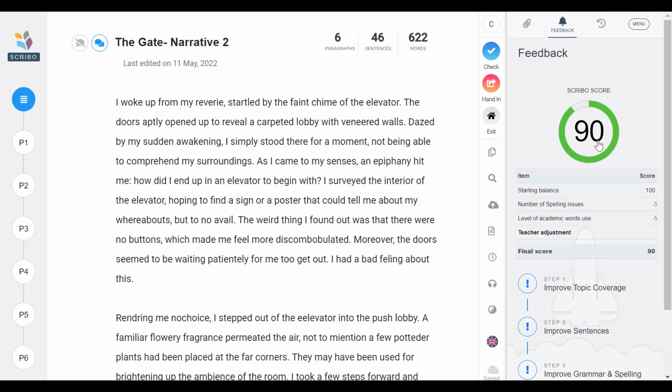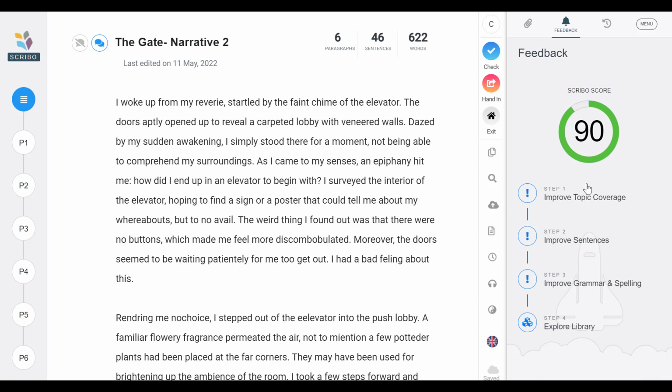But if you want to get better than 90, well, let's go on the journey, and we rate things in order of which we think they are important. So this one, topic coverage, is something that we can talk about a bit later. I don't want to go through all of the feedback, but I'll hit on some of the big ones that people make errors with all the time.